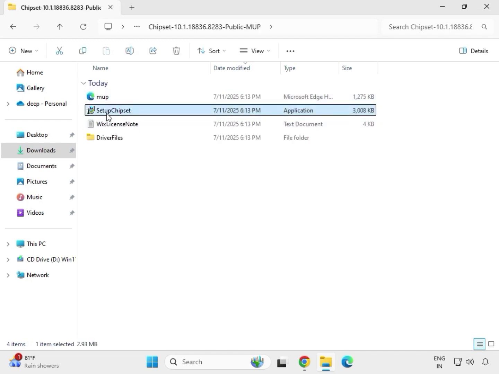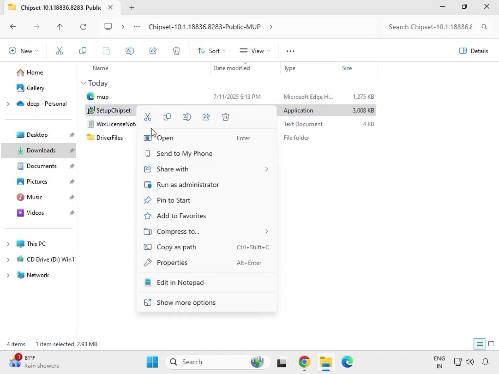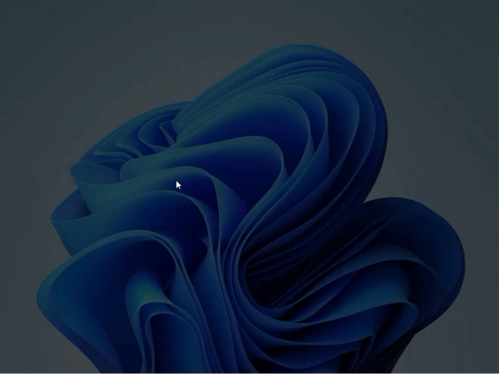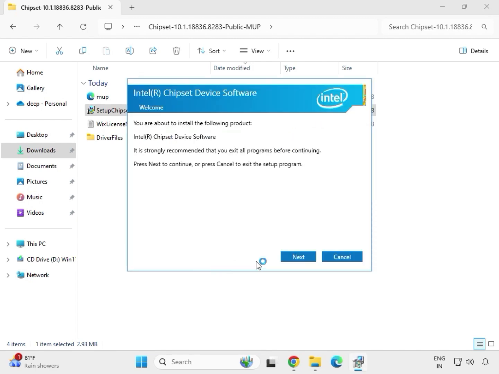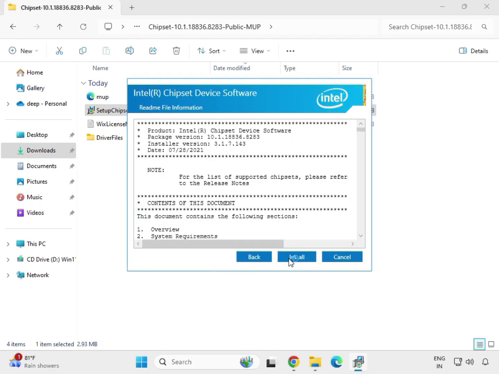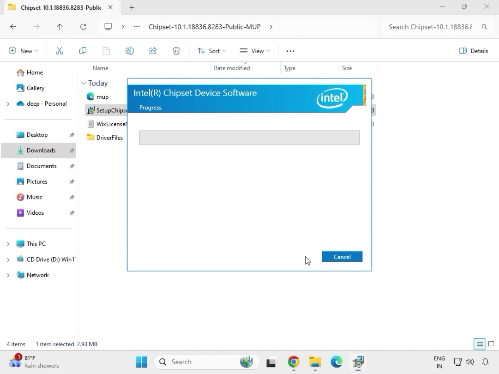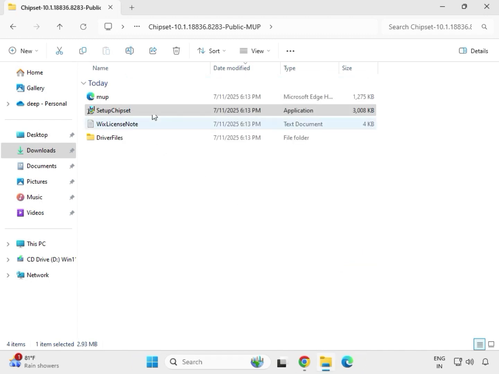So this is the chipset setup, just right click to run as administrator, then click on yes. Then next, accept, install. And then okay.